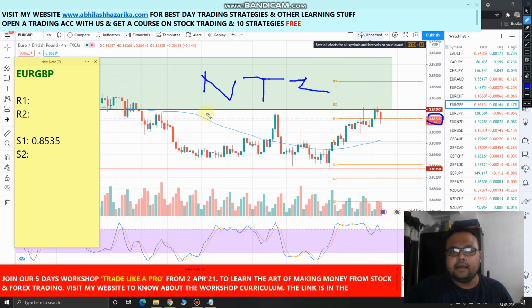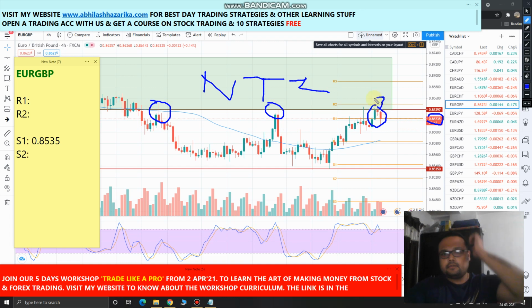And if I just consider this range, we can see that this is a good position to short the market, is not it? Considering this, so this is the third touch, and this looks like a good position to short the market.